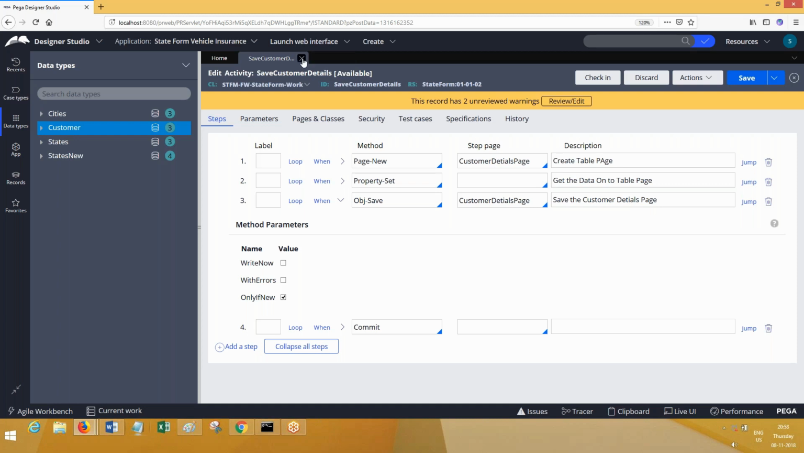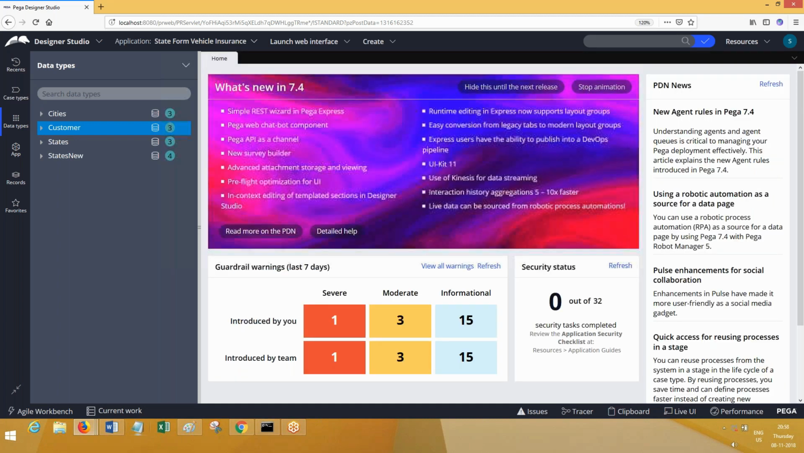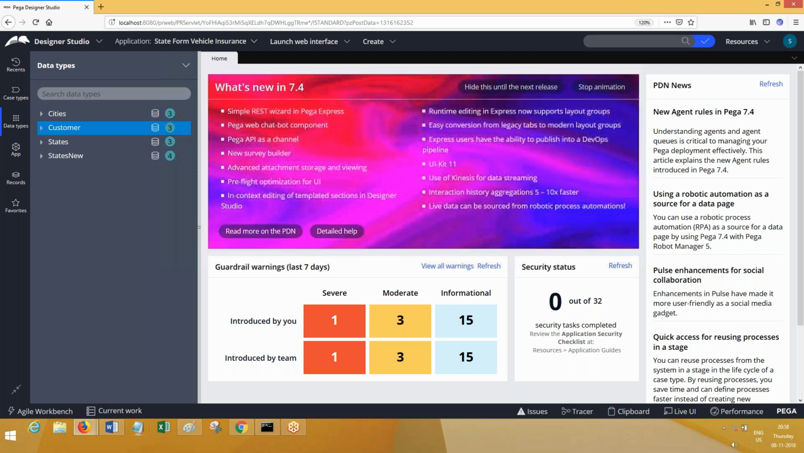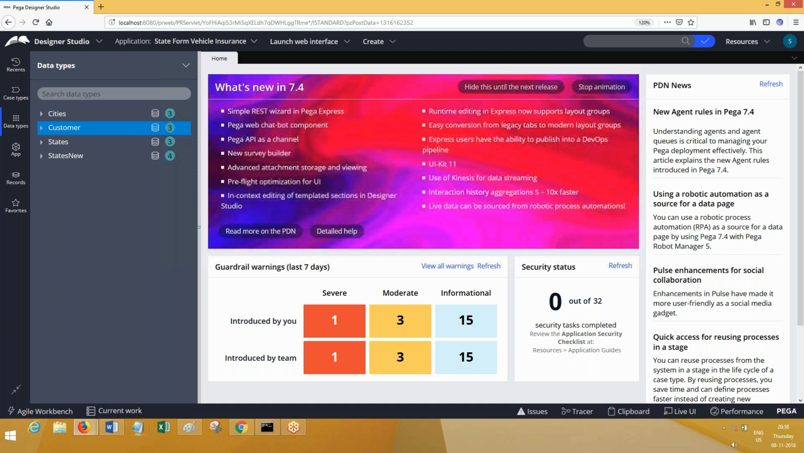This is clear. This is about OVS save right now. Commit, OVS save, cancel, rollback with errors, if only new. If new only something is there. One button. This is how it works.